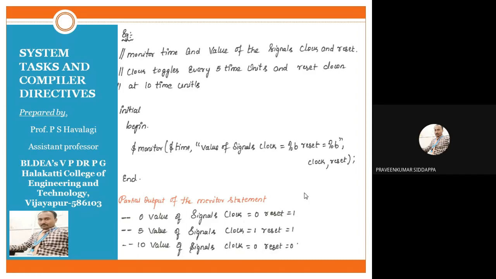You can write anything, no problem. That is, the value of clock we are monitoring. That is a variable. You can write it. Okay. Next, comma. Which one do I have to monitor? Reset also I have to monitor. So for that reason, comma reset is equals to percentage B. Both we should monitor. Only two we should monitor. So for that reason, double quote. Next, comma clock comma reset. Yes, those two we have monitored.